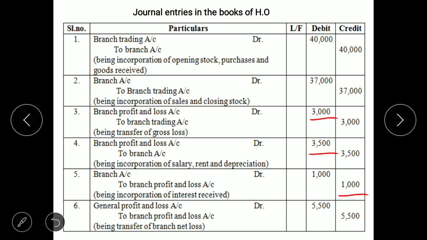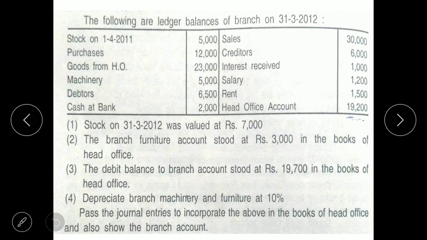So the journal entry will be general profit and loss account debit to branch profit and loss account, 5500. So we finished with the trading account and profit and loss account. Next we need to consider branch assets and branch liability. We'll see which are the branch assets given.